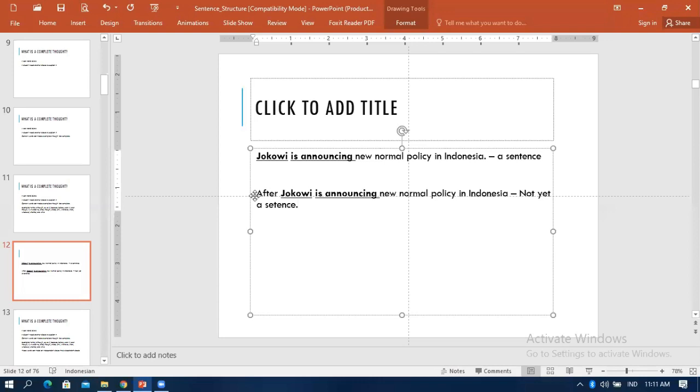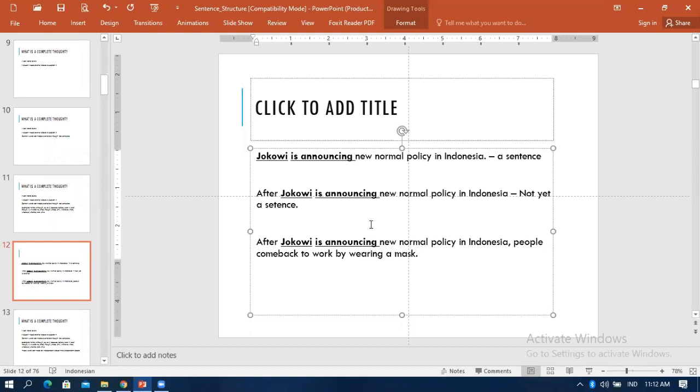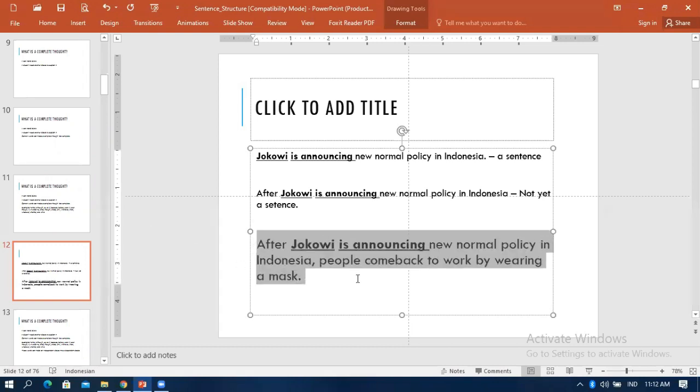Why? Because this part cannot stand alone. We have to make it complete by adding some other clauses. For example, after Jokowi is announcing new normal policy in Indonesia, people come back to work by wearing a mask. So now this sentence is complete, but it is completed by adding some other clauses. So this is now a complete sentence.